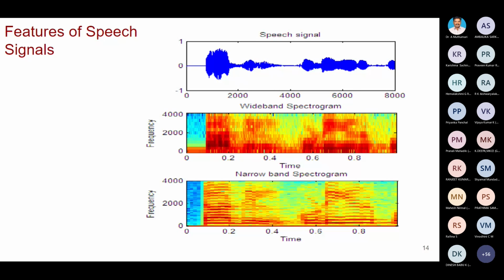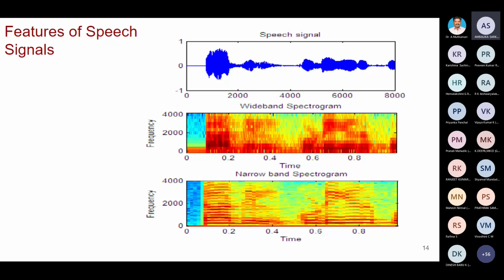Then one more thing: the dark red means that frequency is having more energy. So if you take 0.2, nearly 500 hertz, the 500 hertz signal is dominating when compared to other frequencies.